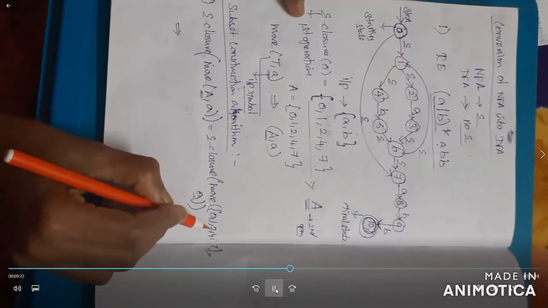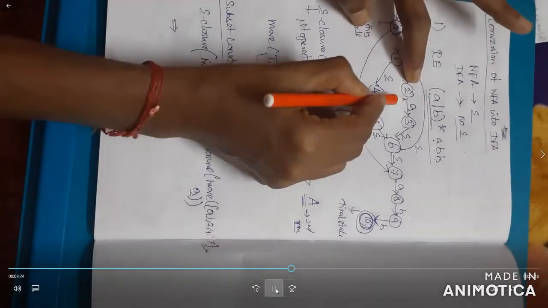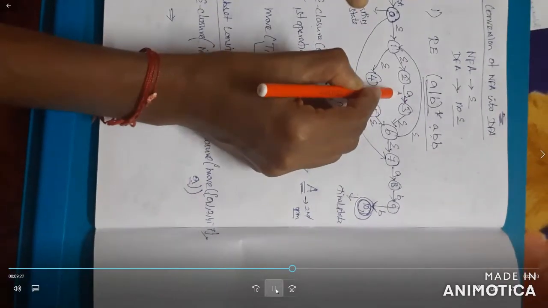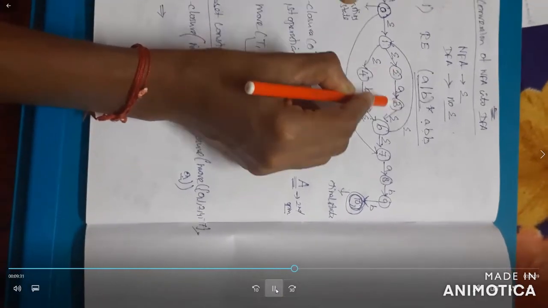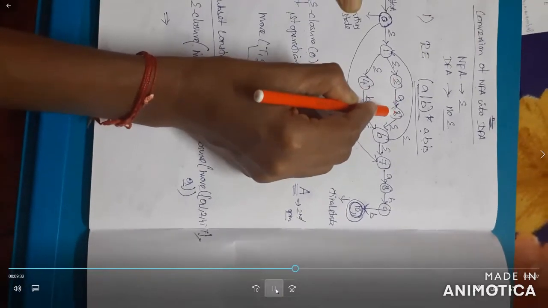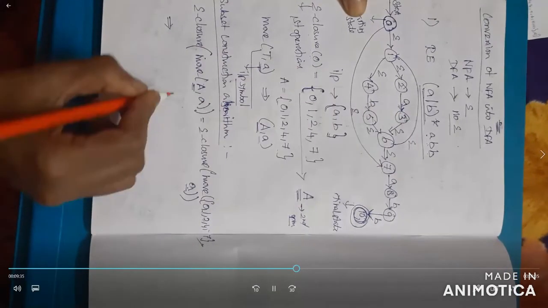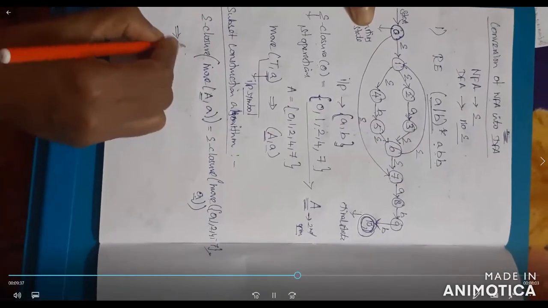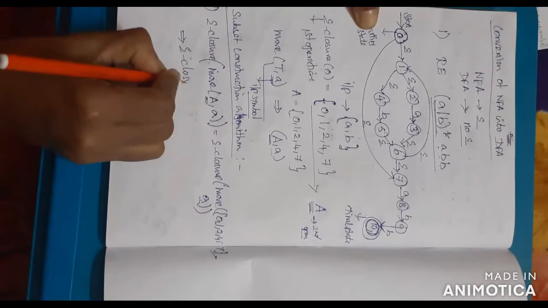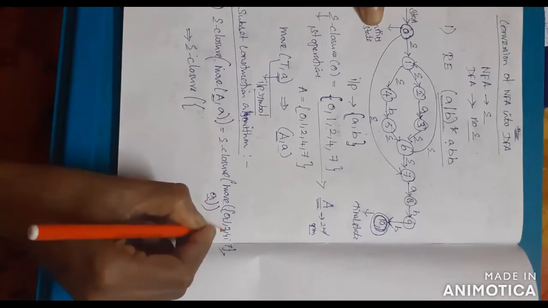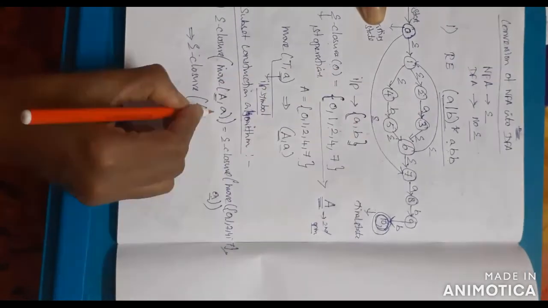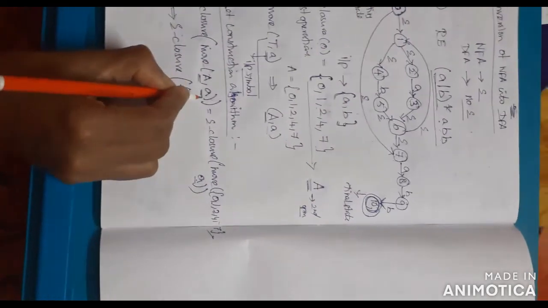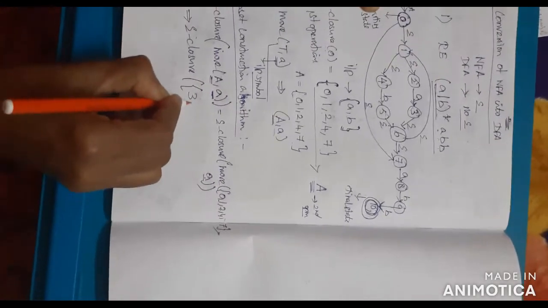So what is the state here? 3. So you write the value 3, since you are only checking small a.